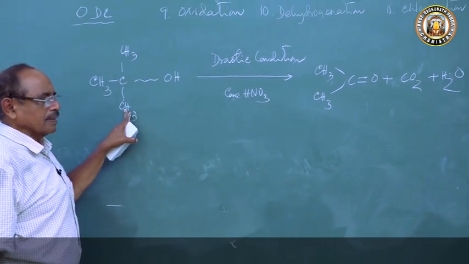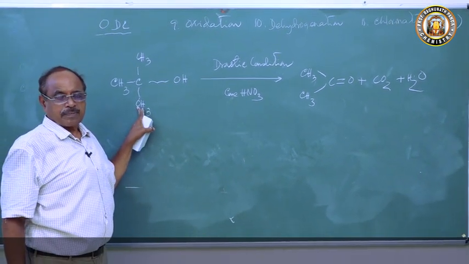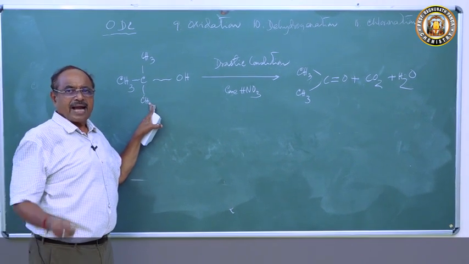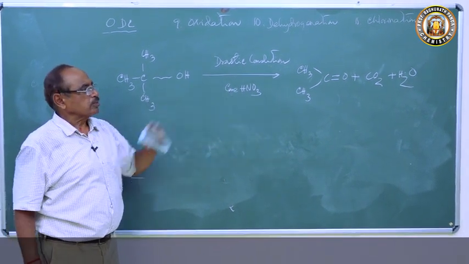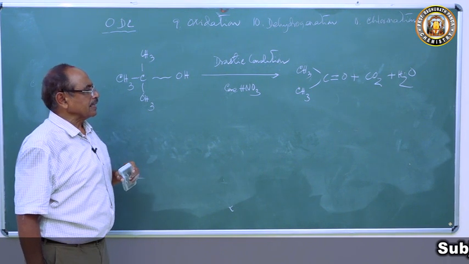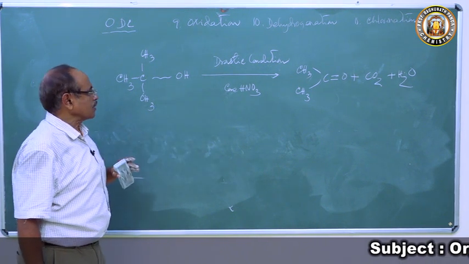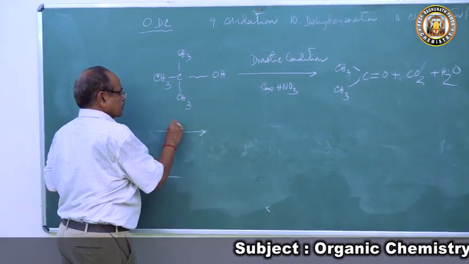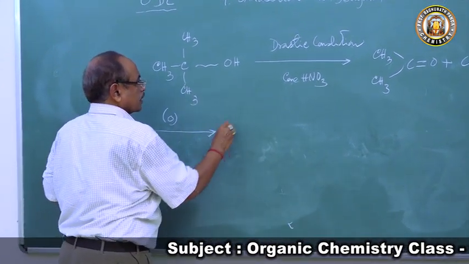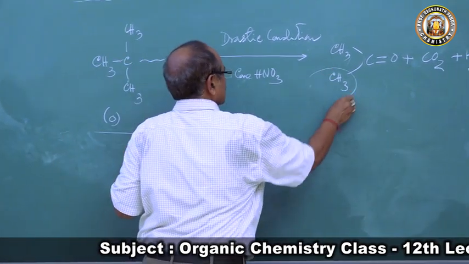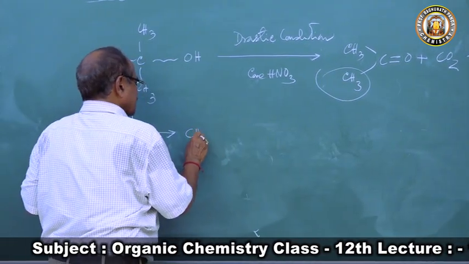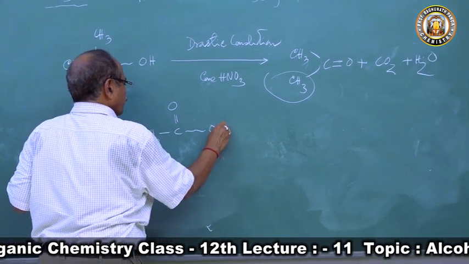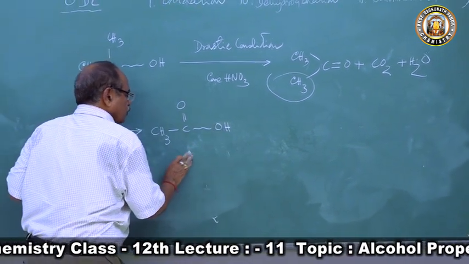So this will form what? C will become carbon dioxide, 2 hydrogen atoms will become water, and 1 hydrogen becomes OH. So you get acetic acid, acetone, and carbon dioxide, water. Now this acetone, again under oxidation, drastic condition, will be oxidized again. So this will form acetic acid, CH3COOH, with 2 carbon atoms.